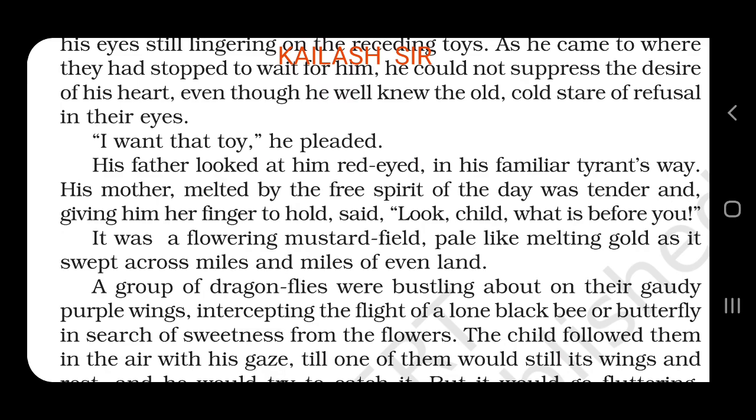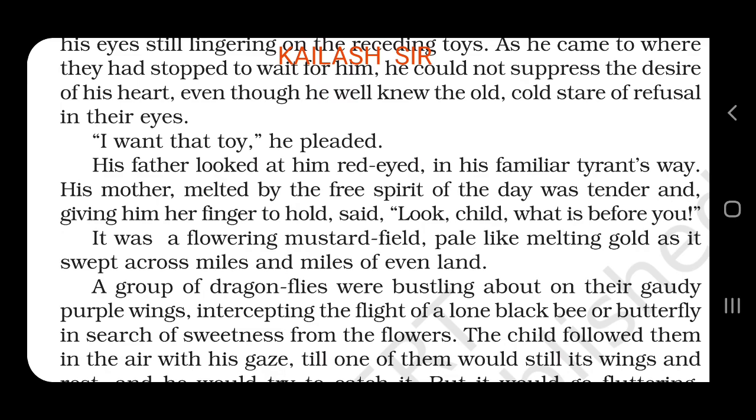His mother, melted by the free spirit of the day, was tender and, giving him her finger to hold, said, "Look, child, what is before you?" Father is cruel, harsh, that is, we can say the nature of a father, every father. But mother, as you can see, we can say is soft hearted, melted by the free spirit of the day.